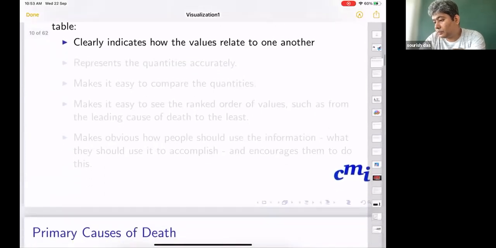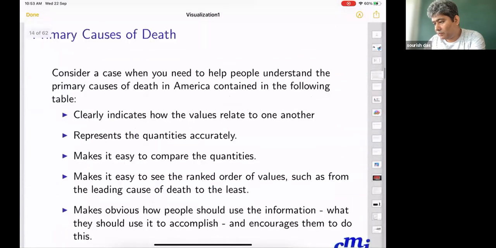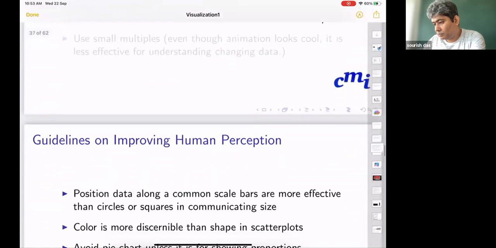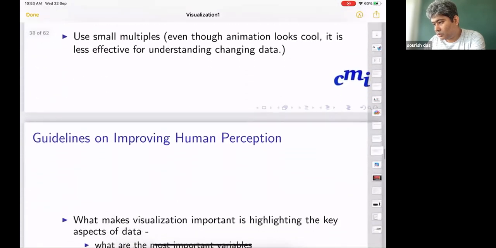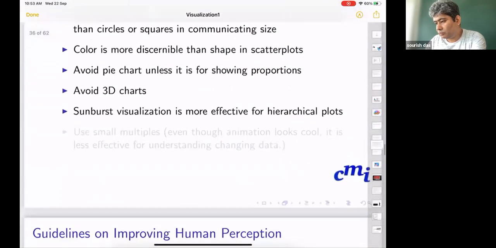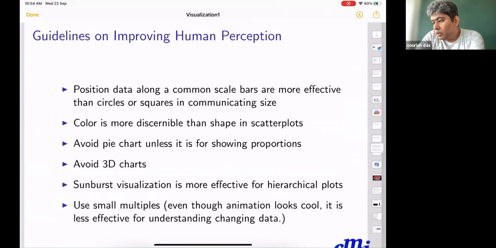Um, okay, let me just want to, yeah. Hmm. So position data along the common scale and bar.